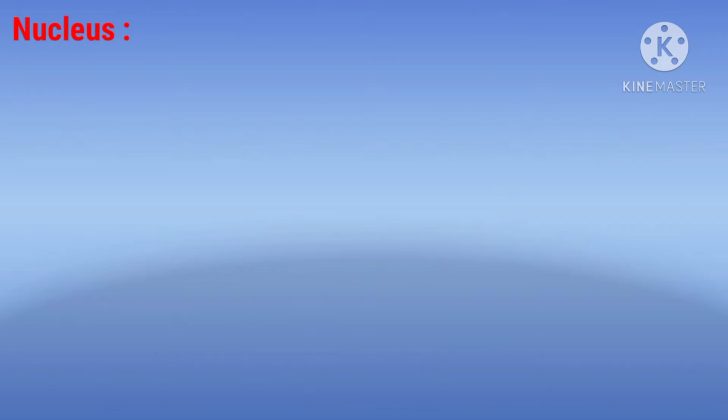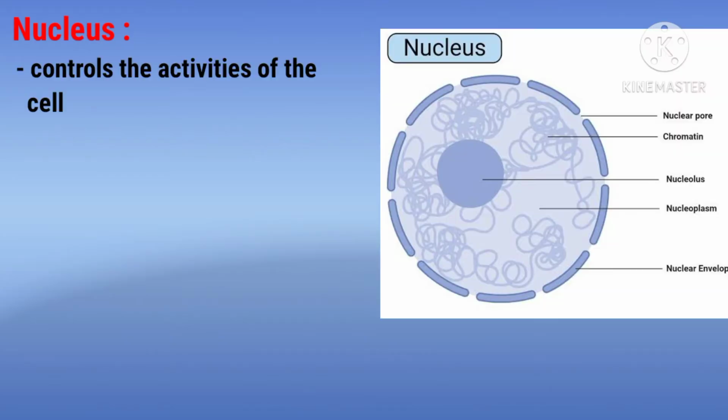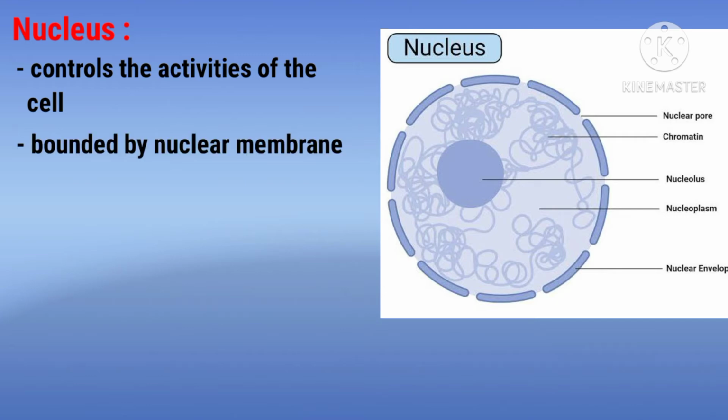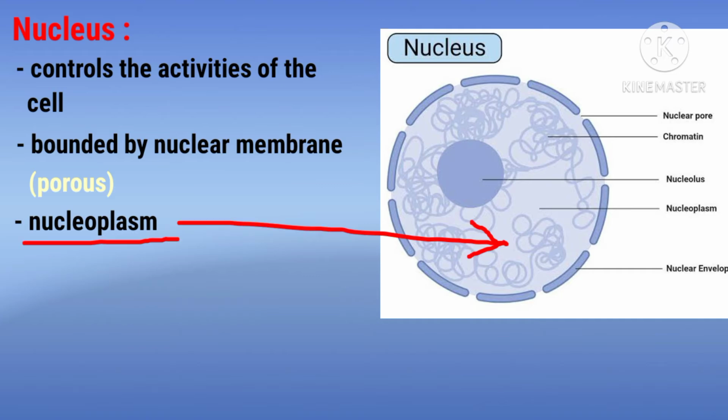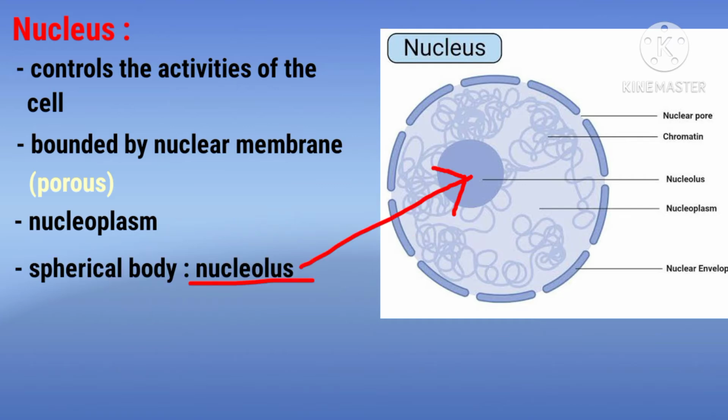First is the nucleus. See, this is the nucleus. It controls the activities of the cell. That is why the nucleus is said to be the control center of a cell. The nucleus is bounded by a membrane called the nuclear membrane. This membrane is porous and allows the movement of materials in and out of the nucleus. The fluid inside the nucleus is called the nucleoplasm. Inside this nucleoplasm, there is a suspended spherical body called the nucleolus.